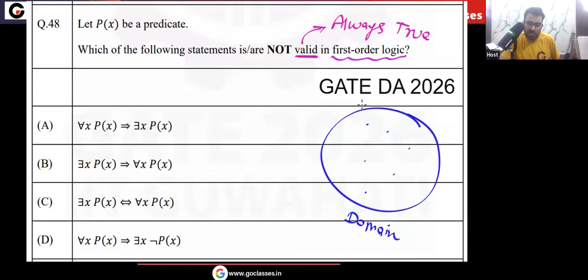Whatever domain you take, whatever elements, whatever predicate P, this statement A is always true, because whenever LHS is true, automatically RHS will be true. So this is valid.